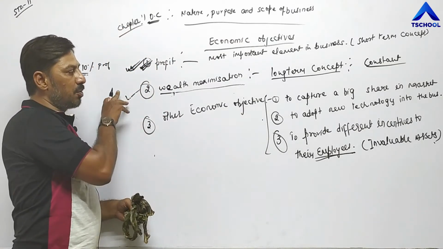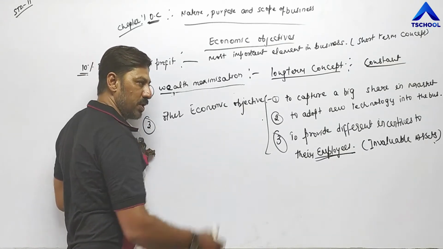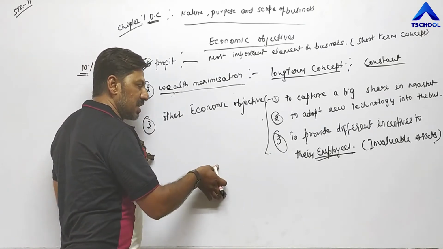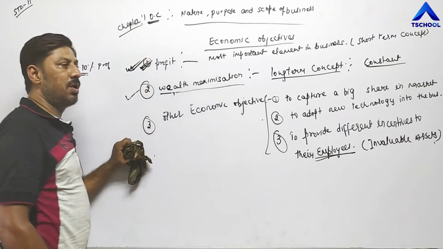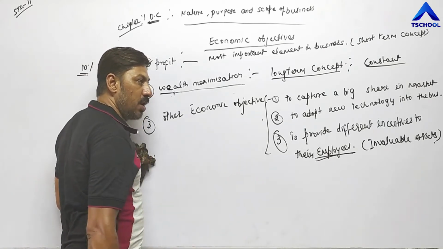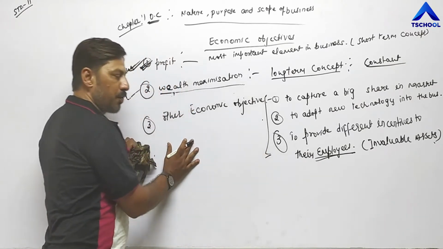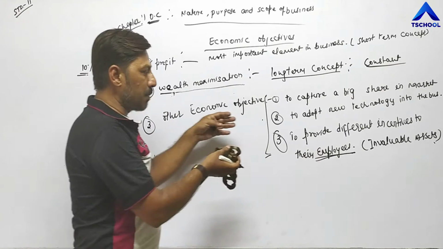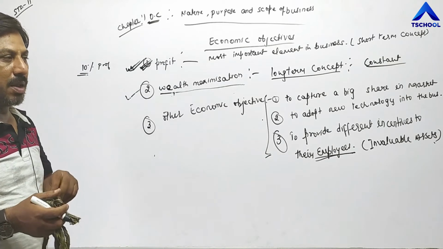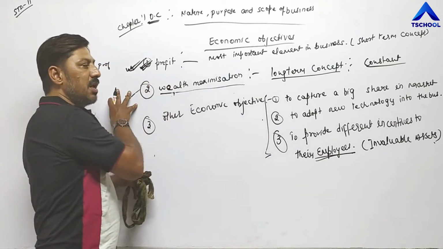That's why it is the responsibility of the business unit to provide different types of incentives, like to pay bonus and commission to their employees, to increase their salary after regular intervals, to provide entertainment or canteen facilities in the organization, accommodation facilities, and medical services, even if their salary is low. If business units are able to provide all such facilities to employees, then employees try to remain in the same organization for a longer period. They remain loyal to the business unit and put their efforts into it.